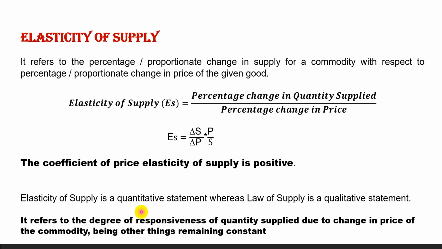Elasticity of supply is a quantitative statement, just like elasticity of demand, whereas the law of supply is a qualitative statement. So this is the main difference between elasticity of supply and law of supply: one is quantitative, the other is qualitative. Another definition of price elasticity of supply is that it refers to the degree of responsiveness of quantity supplied to a change in the price of the commodity, other things remaining constant. So it measures the degree of responsiveness of quantity supplied due to a percentage or proportionate change in the price of the commodity.